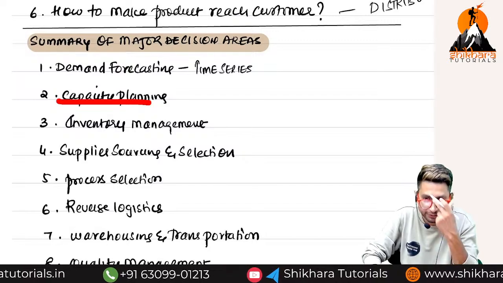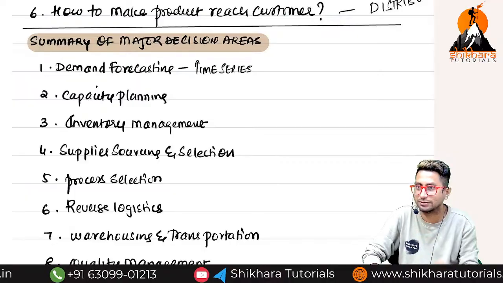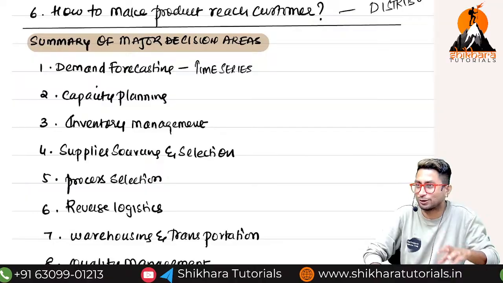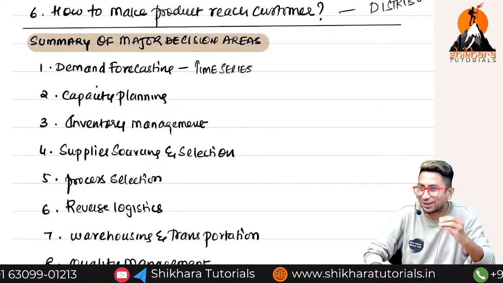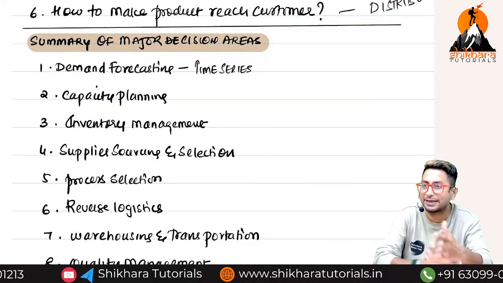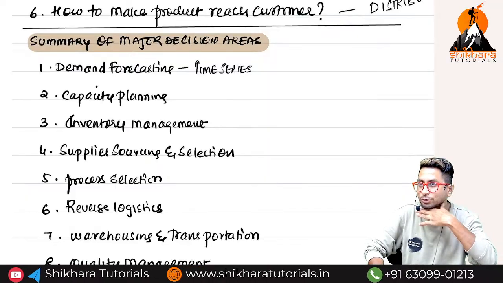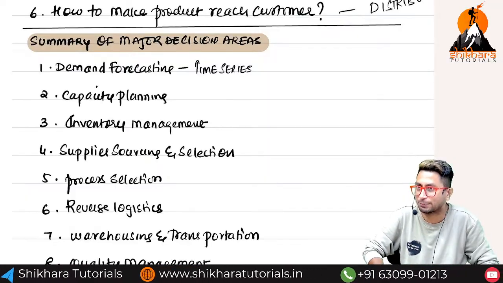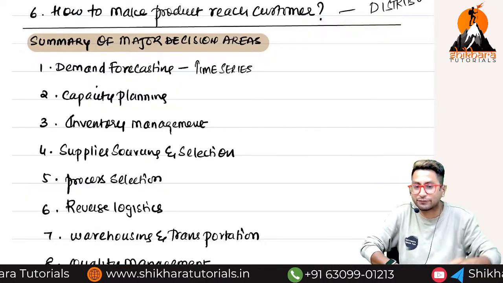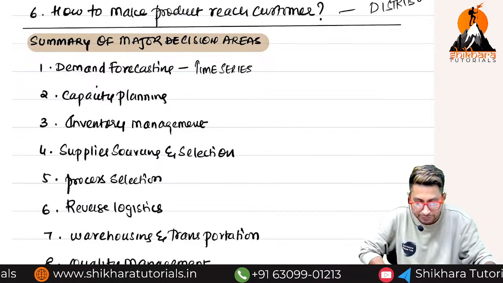Then capacity planning. You go to someone's marriage for what purpose? Food only, right? You do capacity planning, right? One day before, you'll say you'll go there and eat. Same thing, companies also do. How much maximum can I produce in a day without any problem? Imagine you eat till here. Problem? You eat half of your stomach or 80% of your stomach. Any problem? The same way companies also. If they start producing goods beyond their capability, what will happen? Success or failure? Failure.